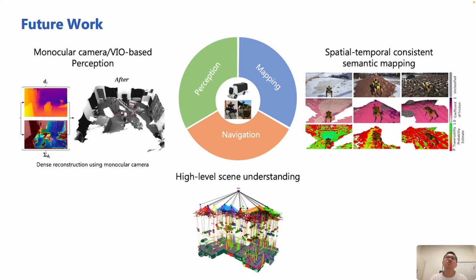The third direction should be to stay at the intersection between mapping and navigation. It should include high-level scene understanding and consider how to abstract an environment into a sparse graph and use this sparse graph to help robots with high-level navigation and exploration. Okay, that's all my plans.